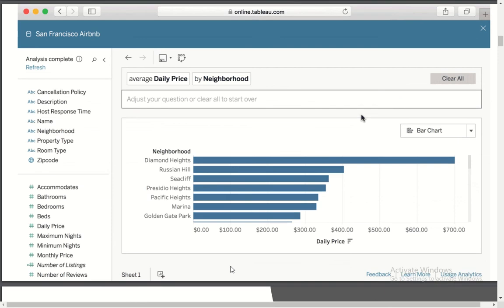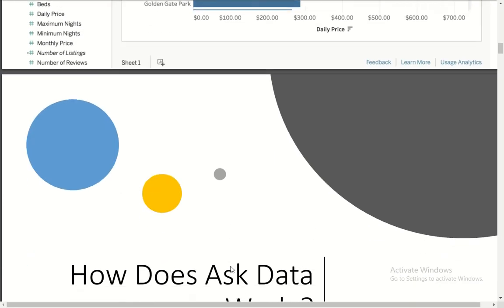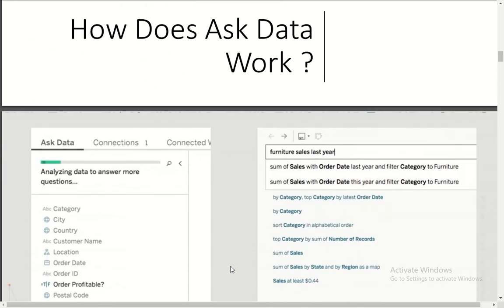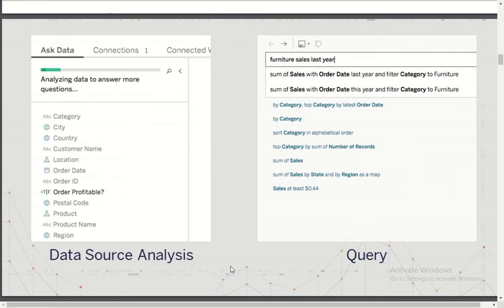Let's go to the next slide. Now how does this work basically? If you see over here, there are two main concepts: one is data source analysis and the second is query. So let's talk about data source analysis.